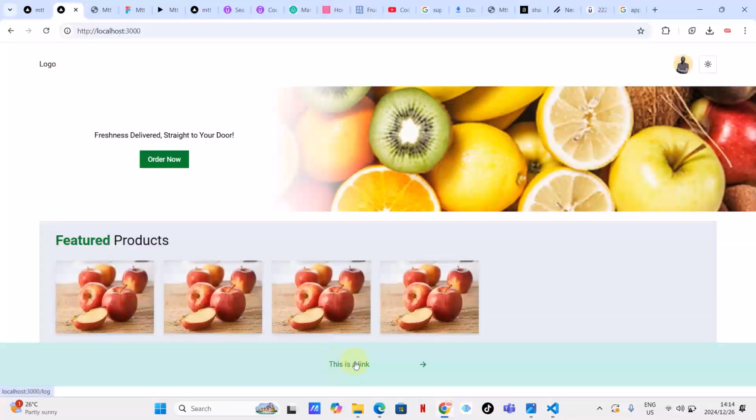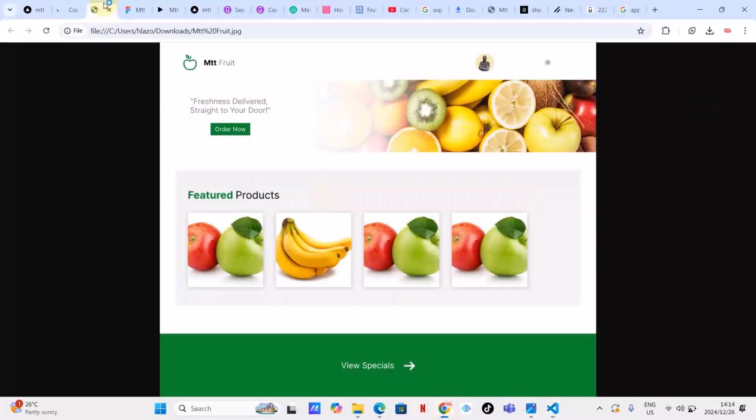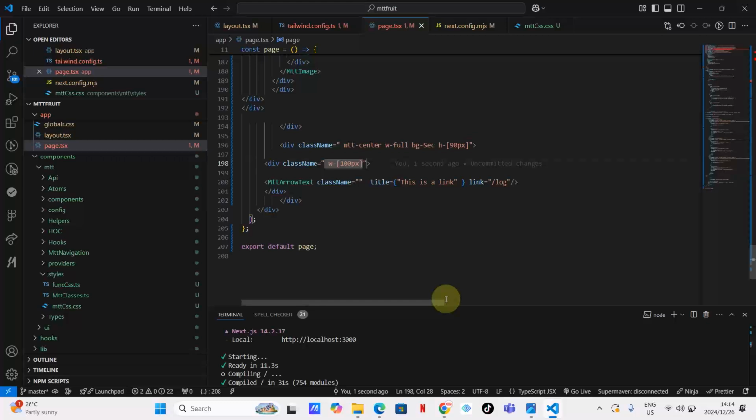Suppose it goes here to the center. Maybe instead of making it 200, let me make it 100. And what is the text in here? View specials. 100 is too small, make it 150. Title is view specials.